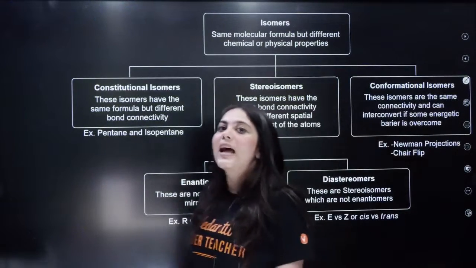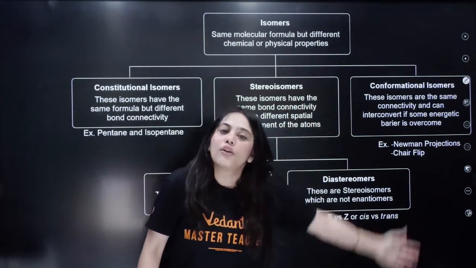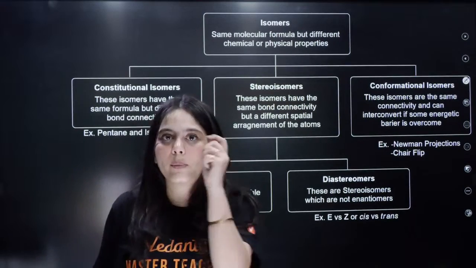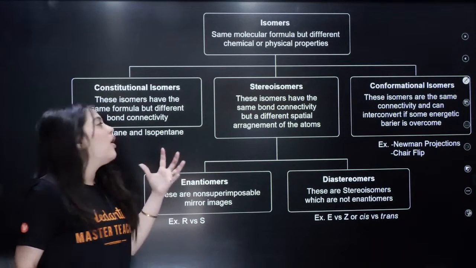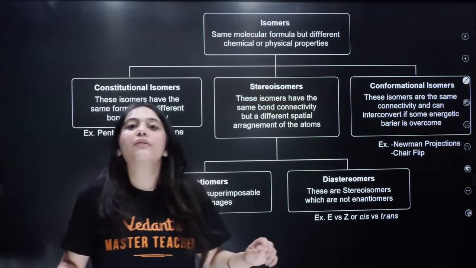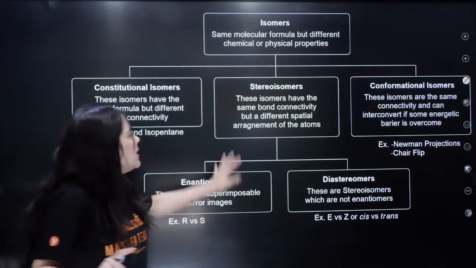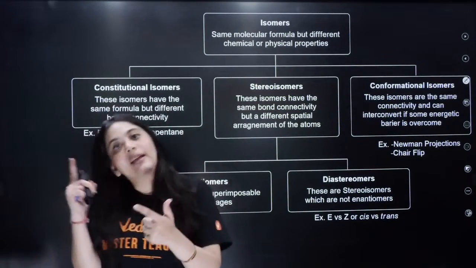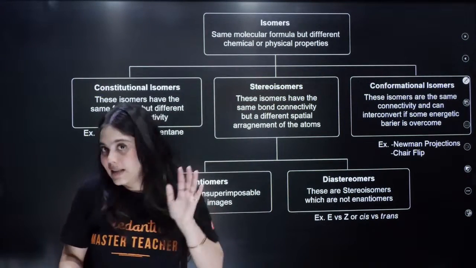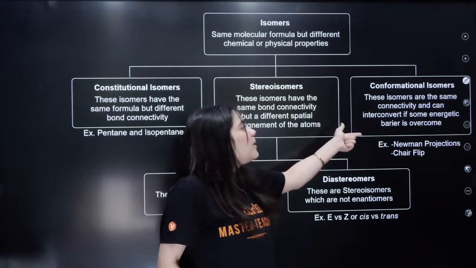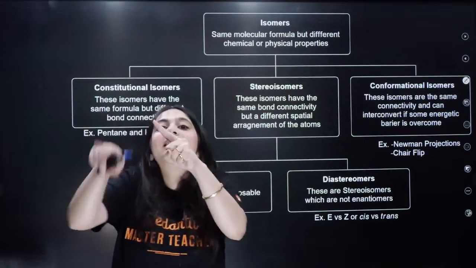So, there are various kinds of isomers. First of all, constitutional, stereoisomers, and conformational. All of these three are very important from a JEE perspective. What are constitutional isomers? They have the same chemical formula, but their bonding is different, right? In stereoisomers, their chemical formula is same, their bonding is same, but the arrangement in space is different. In conformational isomers, the isomers have the same connectivity and they can interconvert into each other.